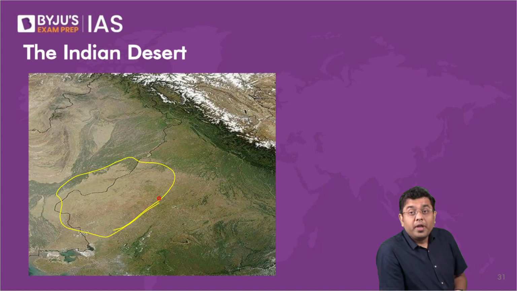Now, in the case of a shallow sea, what are the minerals that you end up finding in the regions where you have shallow sea formations? We have discussed this. What are the kinds of minerals that you can expect in areas where there had been a shallow sea? Crude oil, very good. Limestone, beautiful.